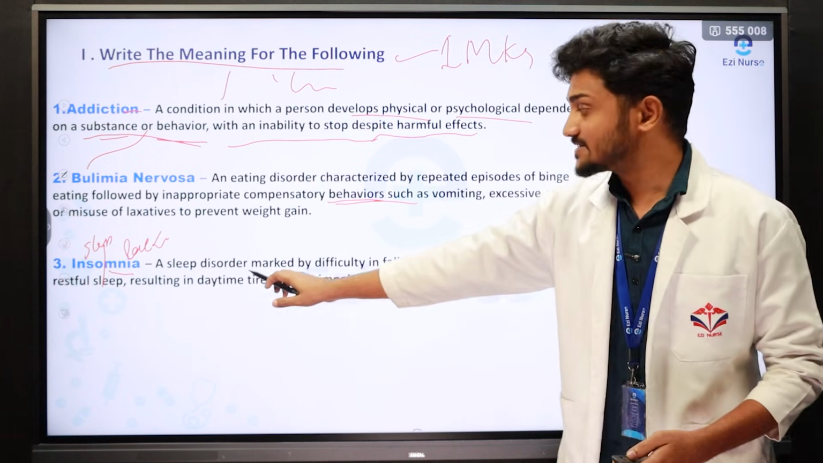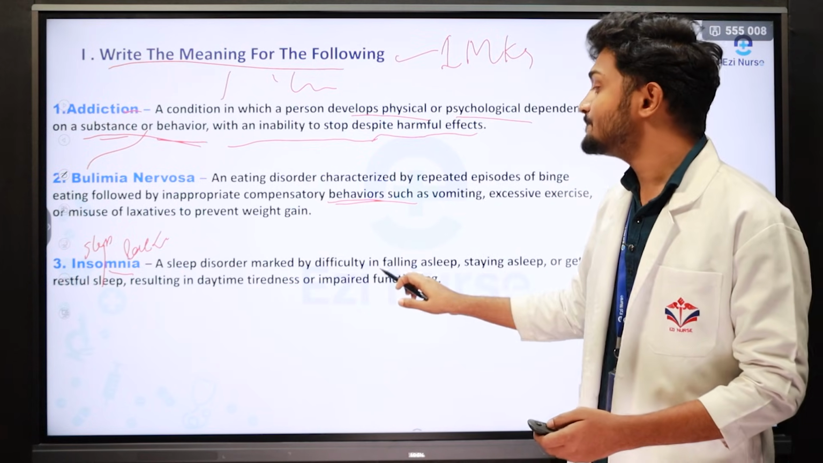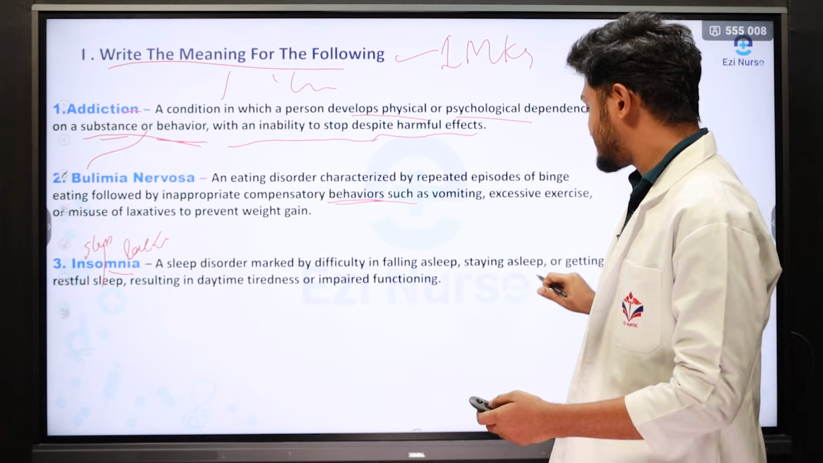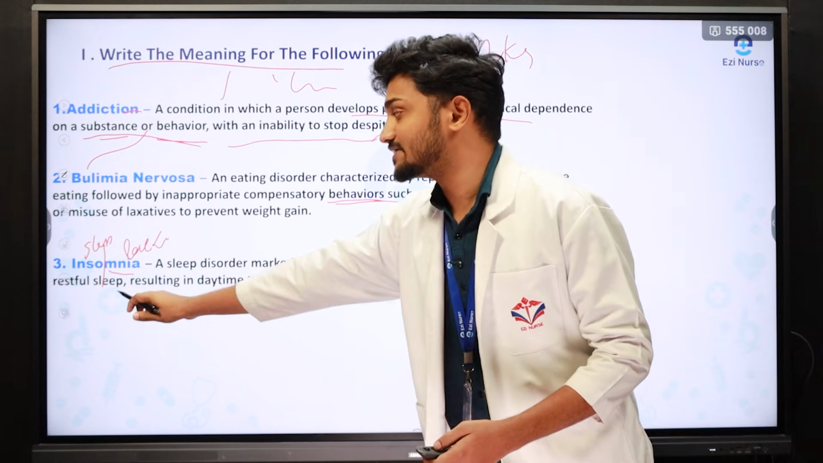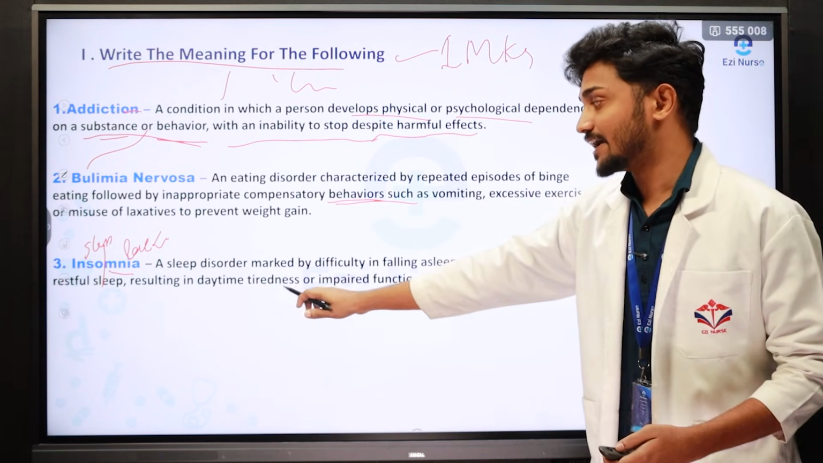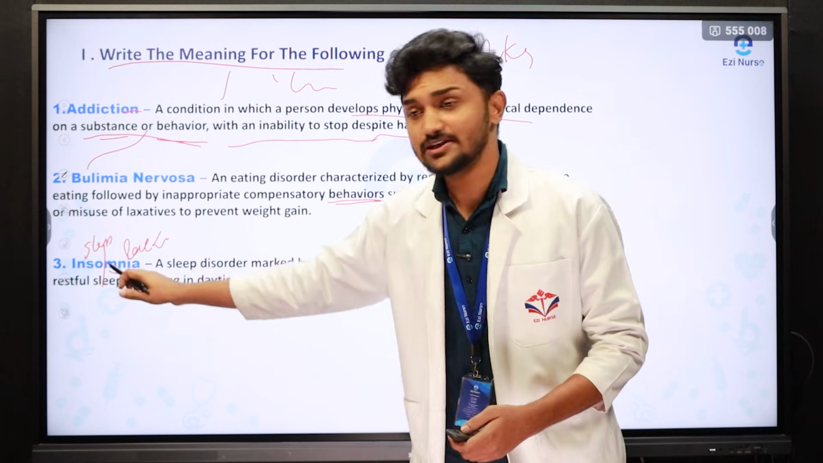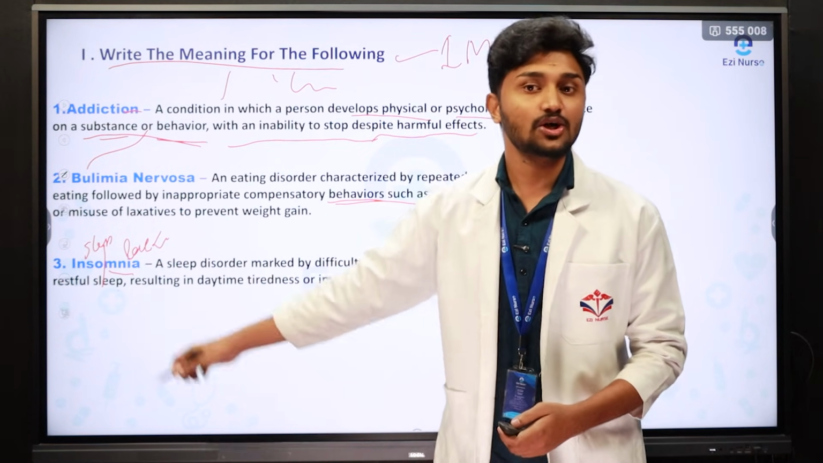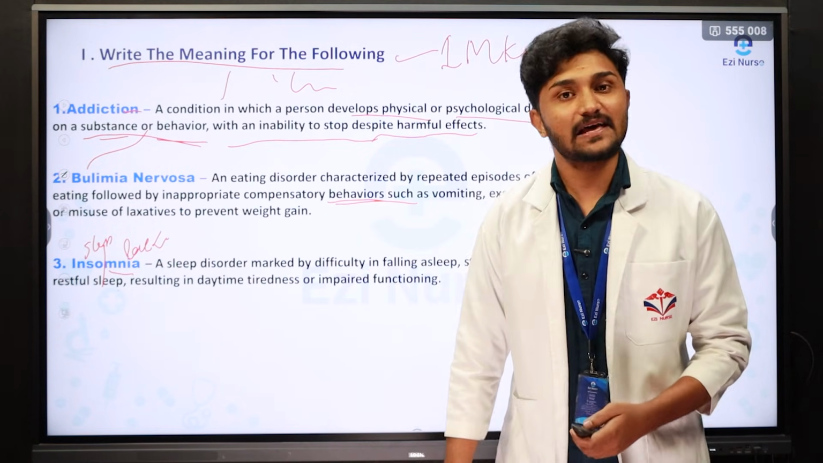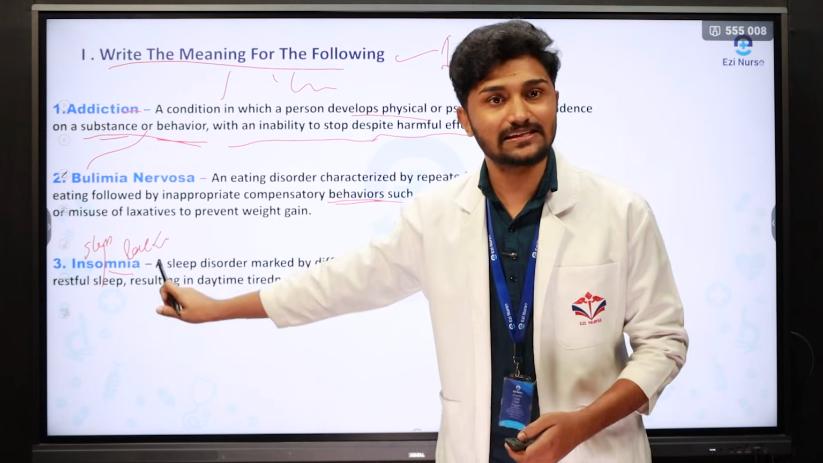Sleep disorder which is marked by difficulty in falling asleep, staying asleep, or getting restful sleep, resulting in daytime tiredness or impaired functioning. Then what is the general meaning of insomnia? Insomnia is a disease condition which is characterized by sleeplessness, or also called as disturbance in the sleeping.